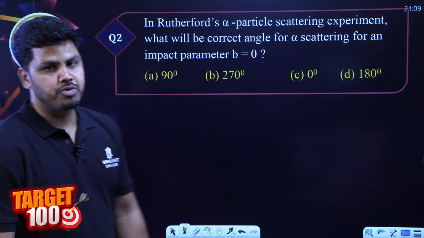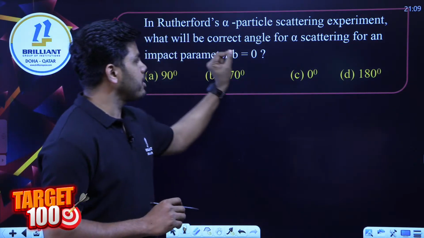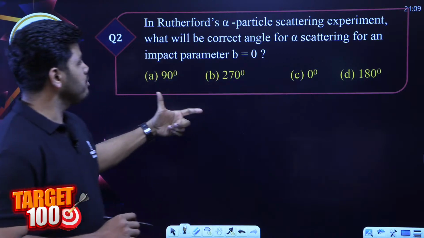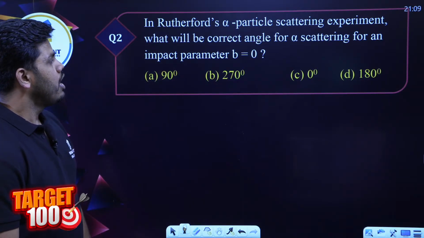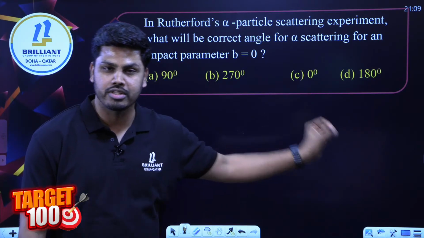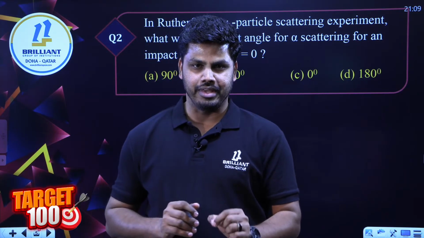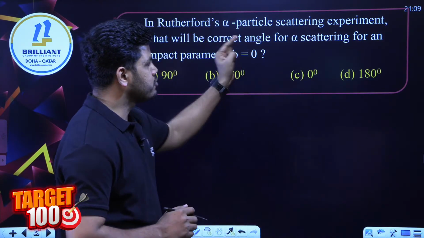Again, based on Rutherford alpha particle experiment, question number 2. In Rutherford alpha particle scattering experiment, what will be the correct angle for alpha scattering for an impact parameter b equal to 0? We know impact parameter is denoted by b, small b, right? Impact parameter is 0 here.